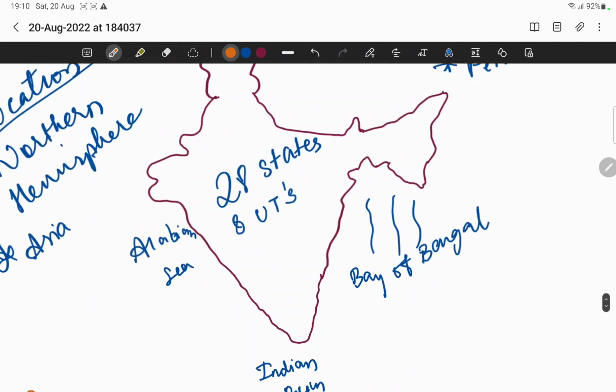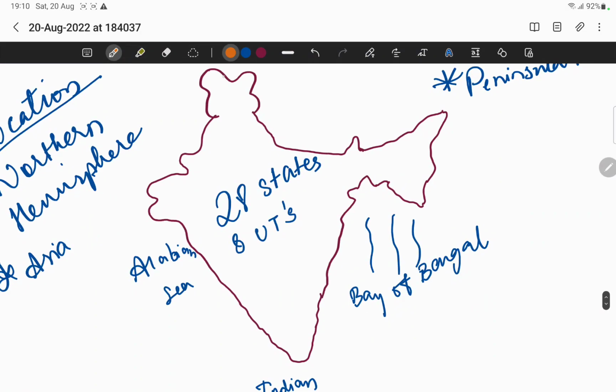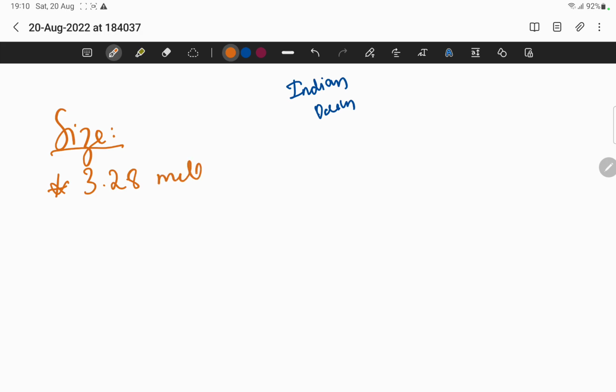So the total area means this part, the total coverage of India, is 3.28 million square kilometers.